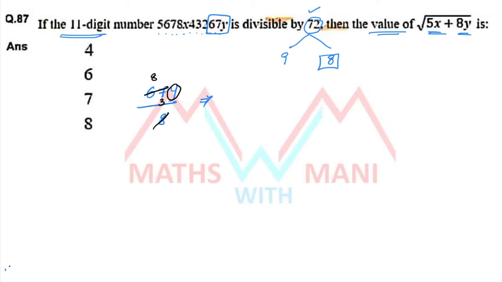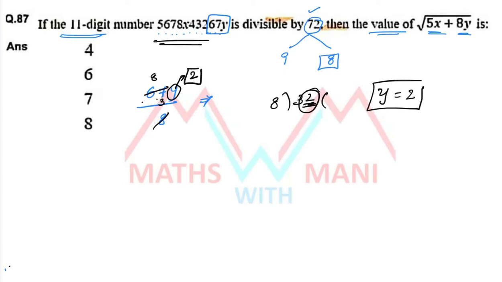What is the number 3 and what is the number which is divisible by 8? 8 4's are 32, yes or no? That's why if y is equal to 2, then only this 672 is divisible by 8. If 672 is divisible by 8, then the total number is divisible by 8. So finally I can tell y equal to how much? 2. Very good. Next, how do you find out the divisibility rule of 9?